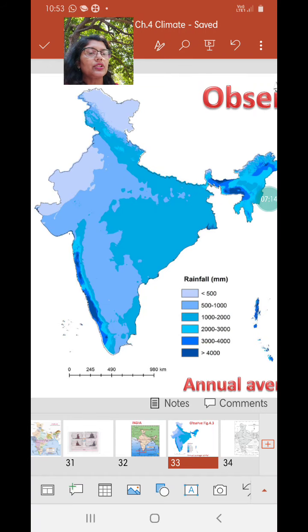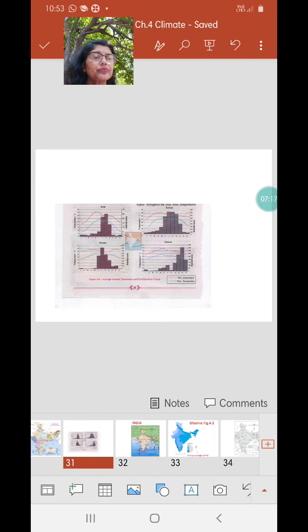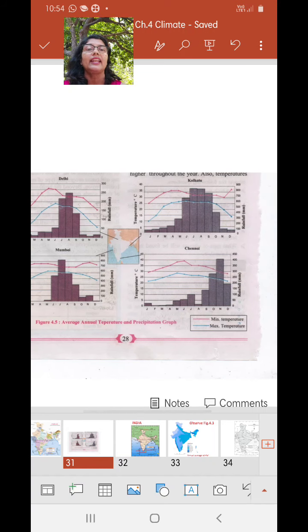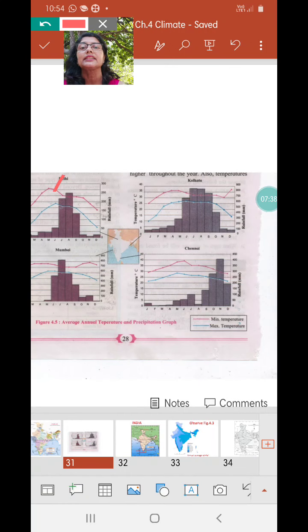What similarity do you see in the temperature curves of Delhi and Kolkata? So Delhi and Kolkata are, as I have shown you in the map, situated more in the interior. They are not coastal regions, both Delhi as well as Kolkata. Now if you look at the maximum temperatures of Delhi and Kolkata, you find maximum around 41 degrees, and here again around 40, and here 39 or 40 degrees. So maximum temperature is the same.